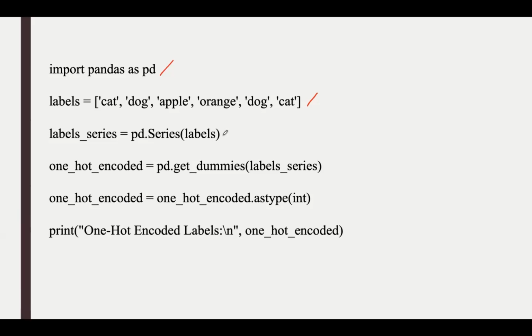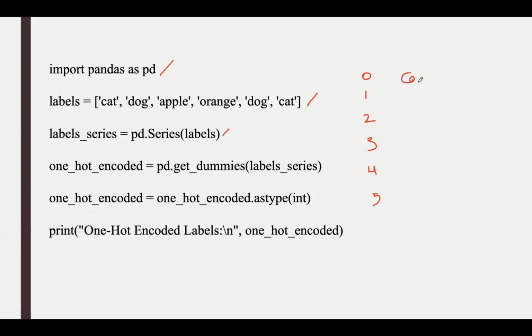Then we convert it to a pandas series. pd.Series is used to convert the list of labels into a pandas series. A series is like a single-column data frame where each element in the series corresponds to an entry in the input list. The series looks something like this, with the index values 0, 1, 2, 3, 4, 5.